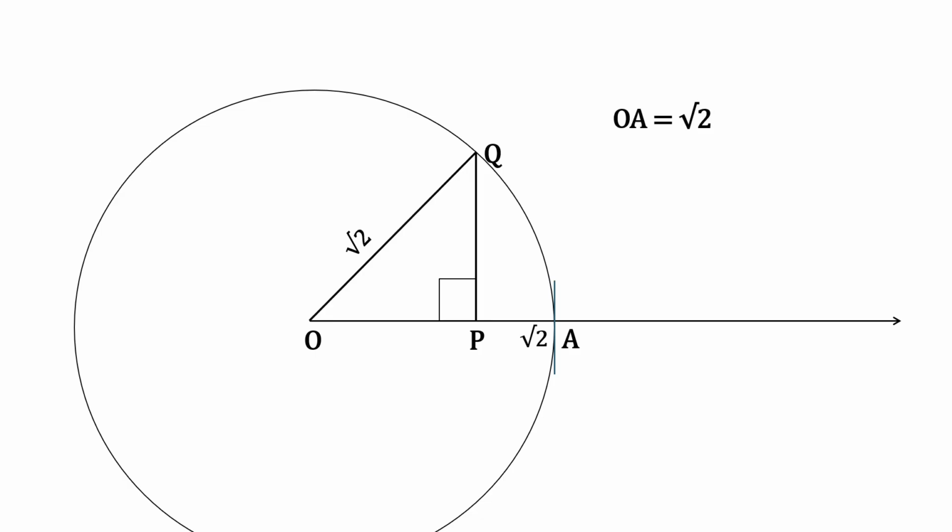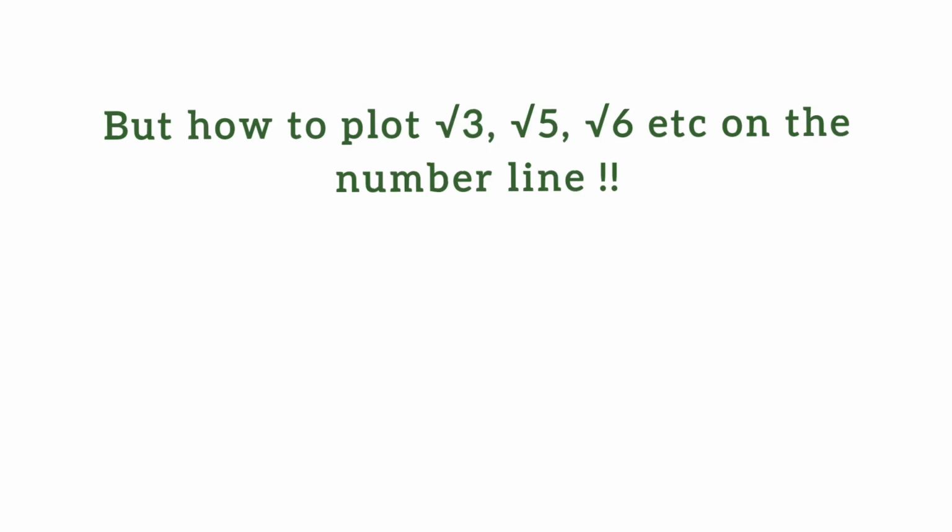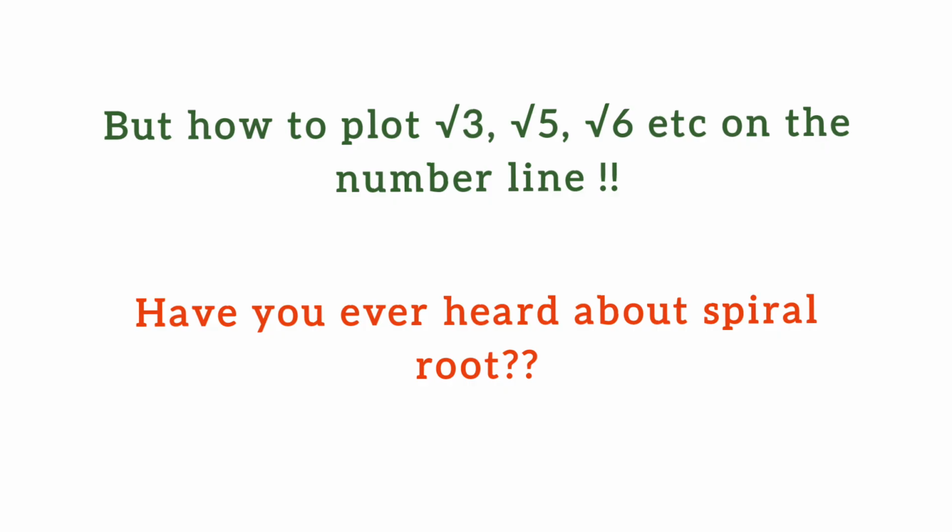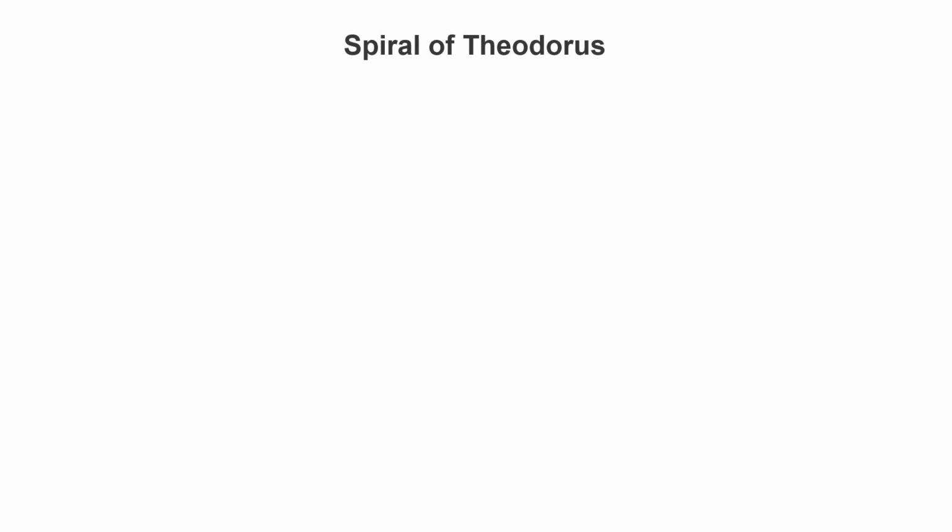Point A represents the irrational number root 2 on the number line, that is OA is equal to root 2. But how do we plot root 3, root 5, root 6 and other such numbers on the number line? Have you heard of the spiral of Theodorus? Let's construct it. Start with triangle OPQ as before, where the hypotenuse is root 2. From the point Q, draw a perpendicular line of 1 unit and mark the point as R. Connect the points O and R to form a new triangle. This triangle has legs of lengths √2 and 1, so the hypotenuse OR is equal to √3.